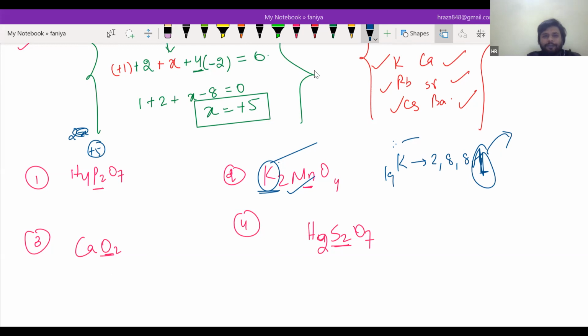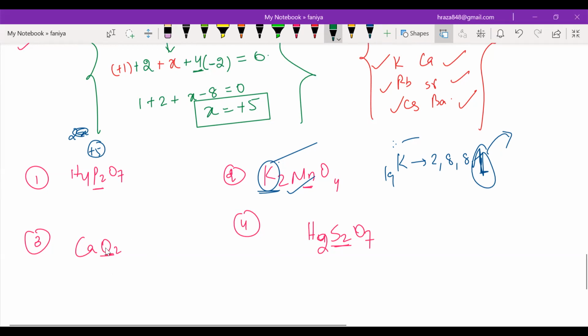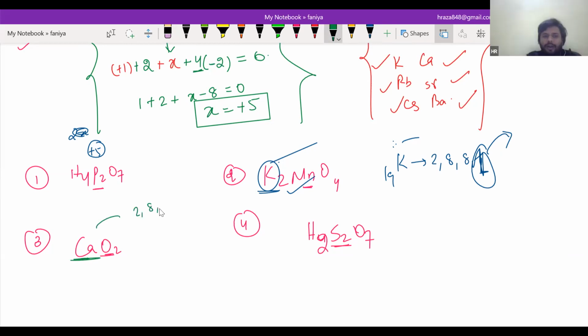Very good. Yes, just go by the concept. You know that calcium is a metal, and it is 2, 8, 8, 2, right? It will lose 2 electrons. And we need to calculate the oxidation state of oxygen. That will be x, but here 2 oxygens are present, so 2x is equal to minus 2, x is equal to minus 1. Very good, Fania. Very good.